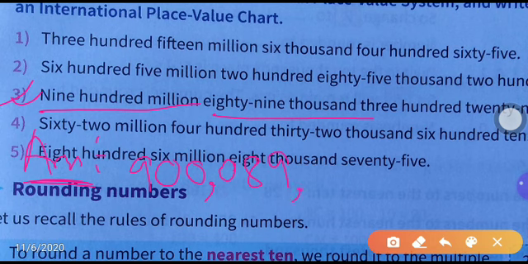89,000. After that, 320, 29. 329. Okay, so this number we have written. This number also you have to write like this. Insert, you have to put each digit in each place. Okay, you have to put.